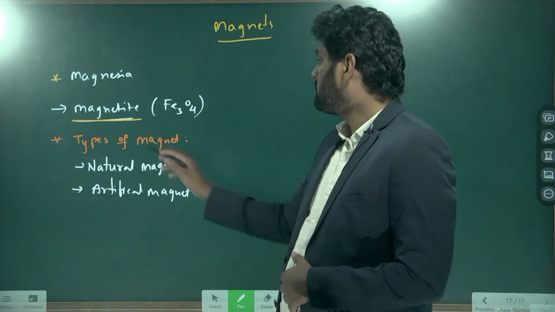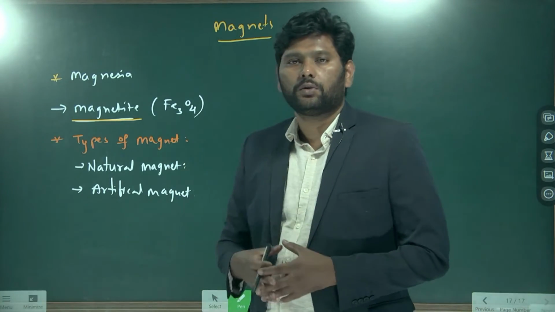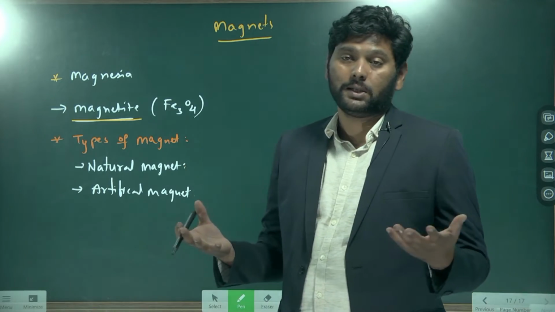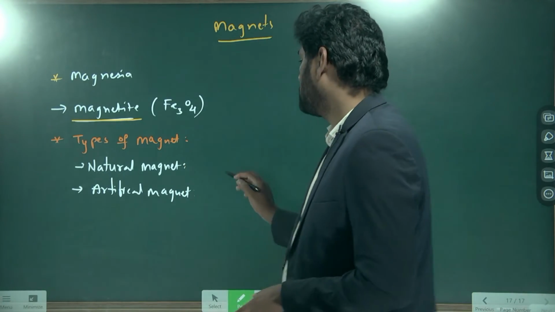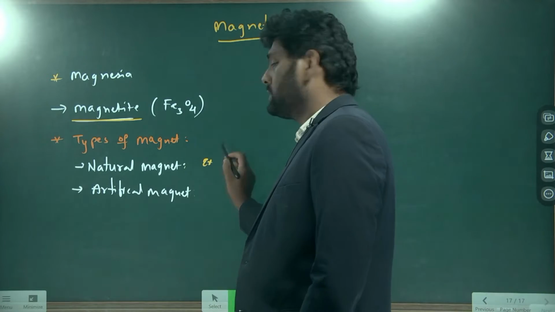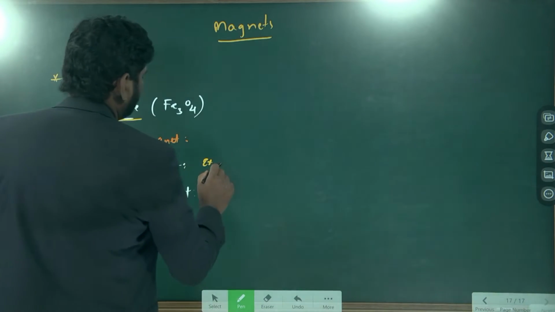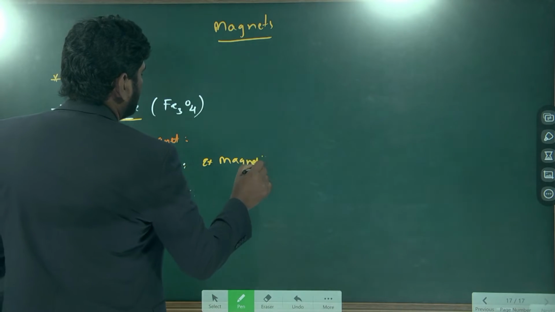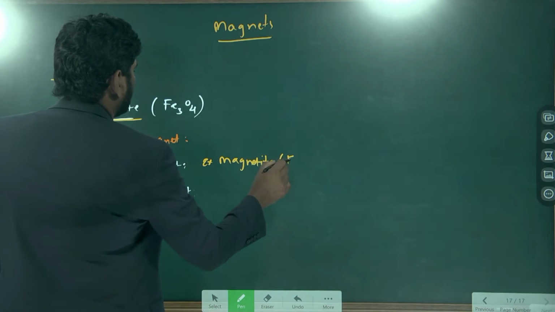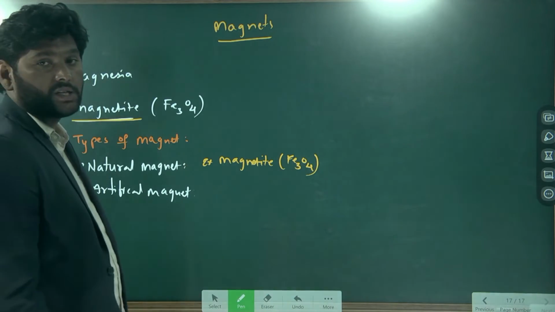So the best example is what? Magnetite. And you know that our earth can also be treated as a magnet. So earth, you can take as a natural magnet. You can write the example here. Example for natural magnet: magnetite, that is Fe3O4.